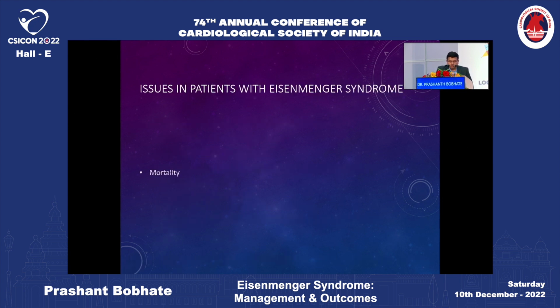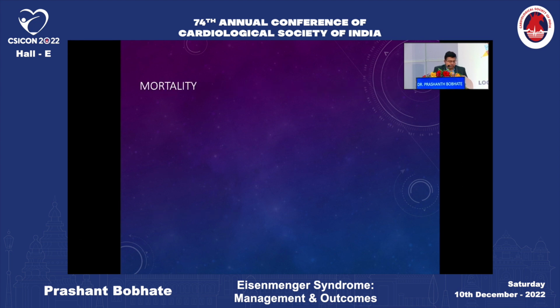So, what are the issues in patients with Eisenmenger syndrome? First and foremost is, of course, death. However, it is now known that Eisenmenger syndrome with pulmonary hypertension has a better prognosis as compared to other patients with pulmonary hypertension. However, there is a catch to it, and we'll discuss it in the further slides. And also, morbidity and quality of life are affected because of the high viscosity and low saturations.